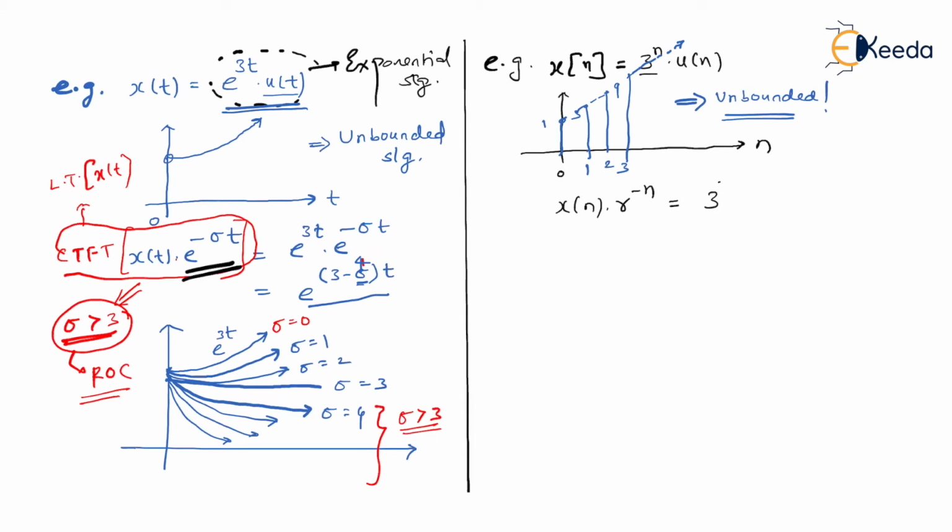Your x of n is 3 to the power n dot u of n, which is multiplied with r to the power minus n. So what I'm actually doing, I'm going to club this together. So it will become 3 by r to the power n u of n. Is that right? Now here I'm going to vary the values of r, and I'm going to plot the functions for different values of r, and I'll see for which r value it is going to become bounded.